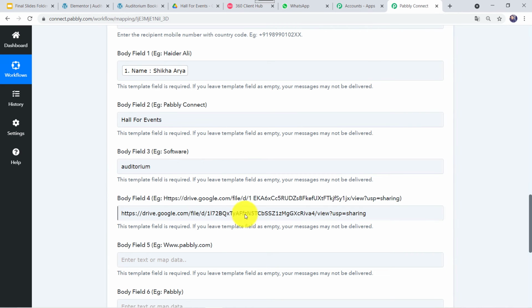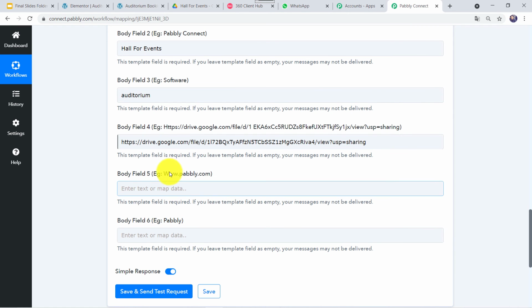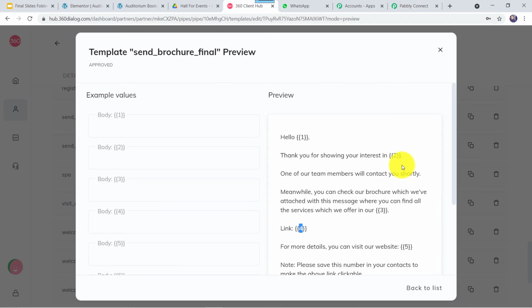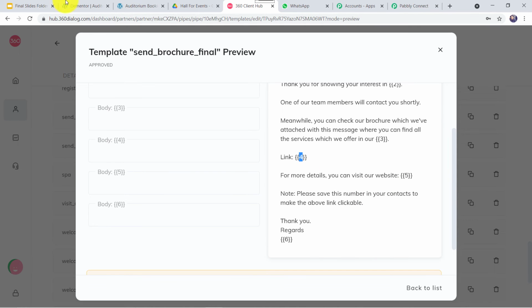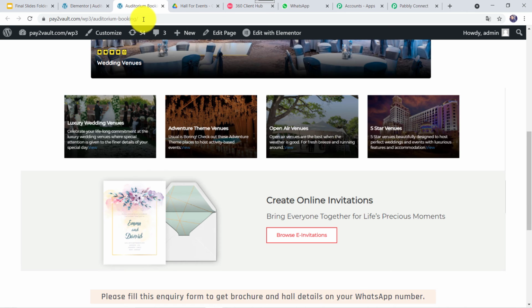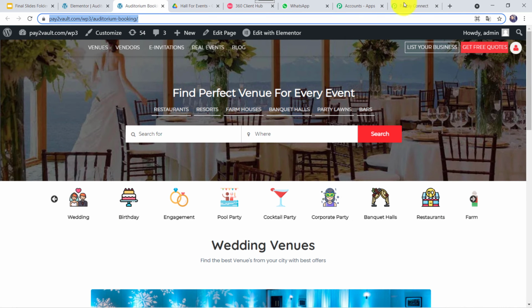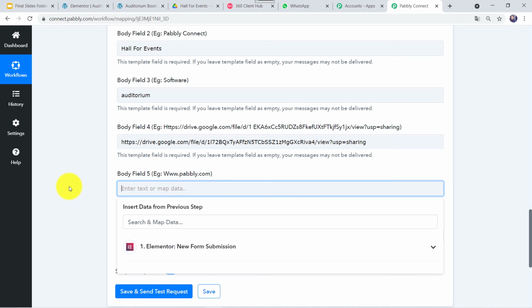Okay. Now body field 5, example is given as www.pabbly.com, that is a website address. Here in the template also we have to give the website address. So I'll just take you to the website here. Okay, we are going to simply copy this website address. I'm going to Pabbly Connect and here we will paste the website address.